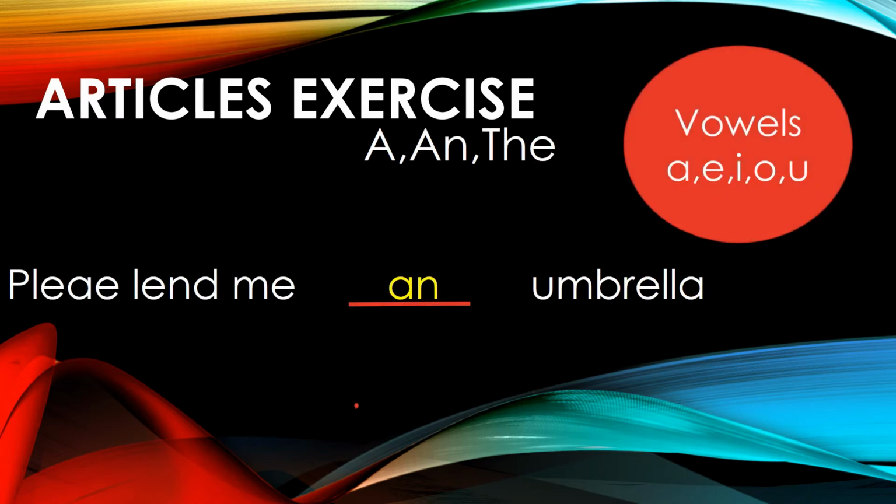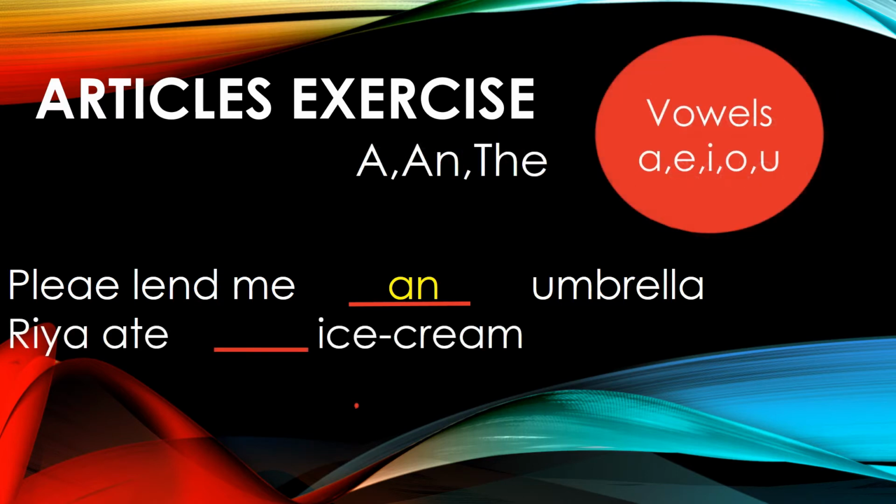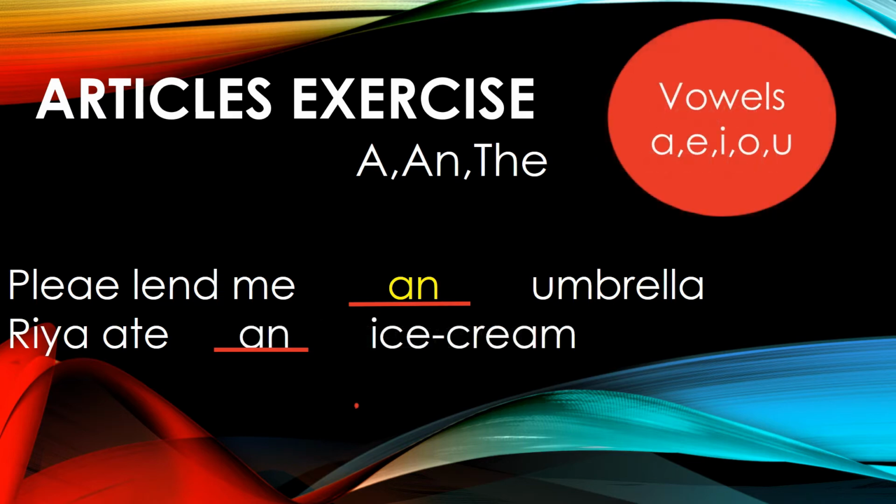Now we can see another example. Ria ate dash ice cream is the next sentence. Here look at the word ice cream. It begins with the vowel I, so we have to put an. So the answer is: Ria ate an ice cream.